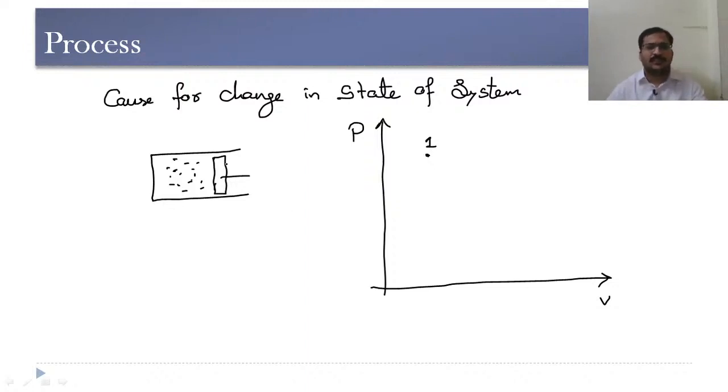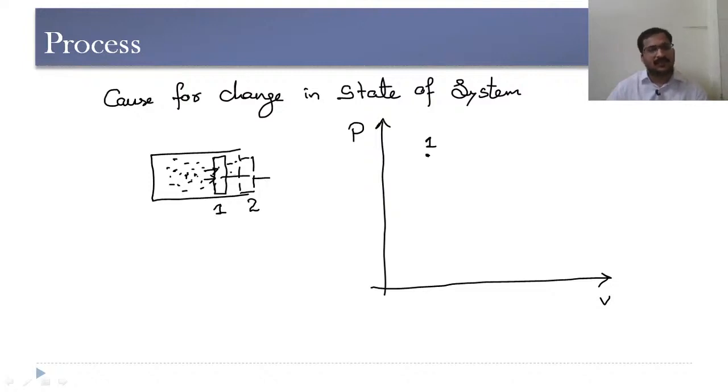Now if this piston moves outwards like this, then there will be variation in the pressure and at the same time volume. Now see, in order to have the change in state from this position 1 to the second position 2, there should be a process taking place. So here this gas is pushing this piston outwards, causing an expansion.